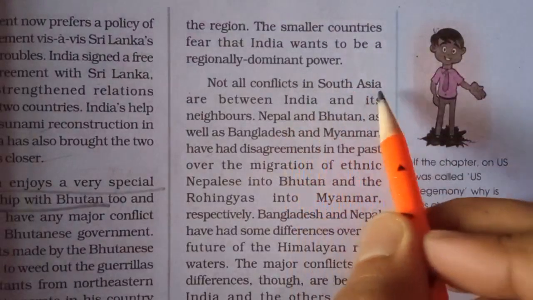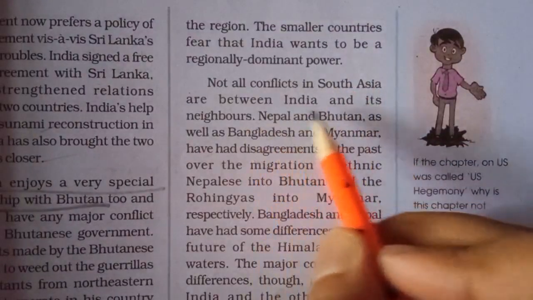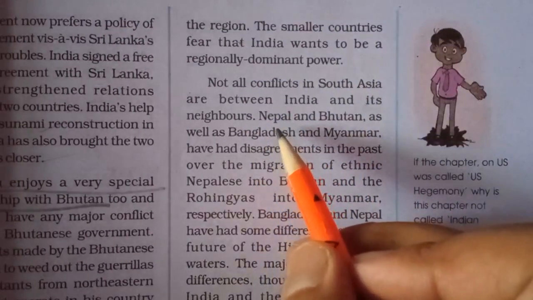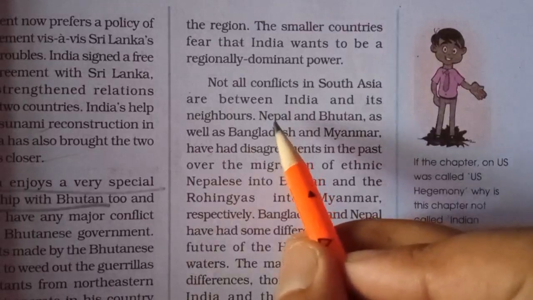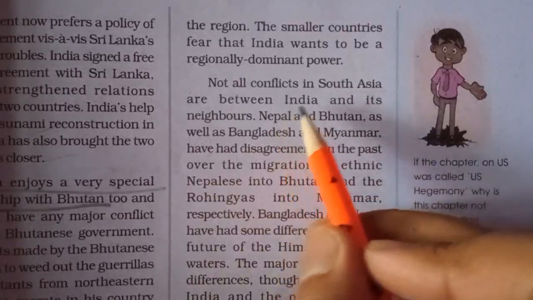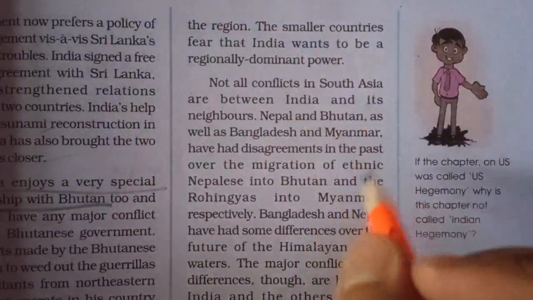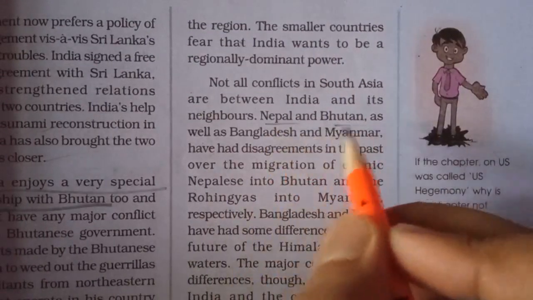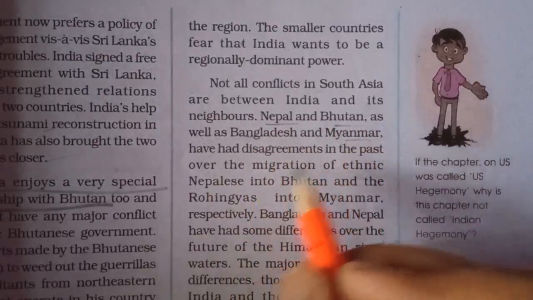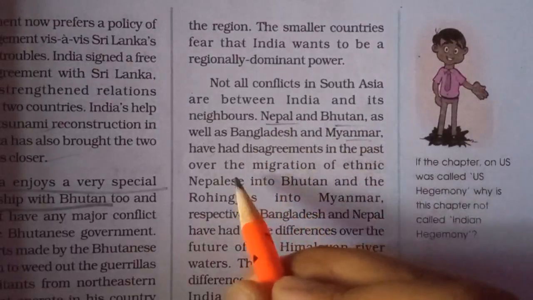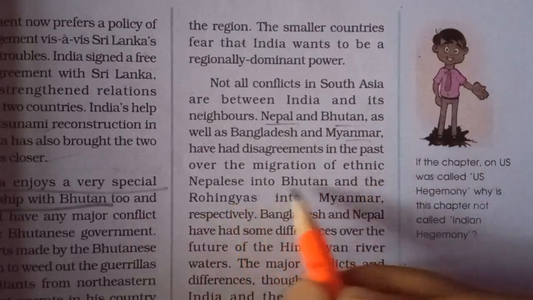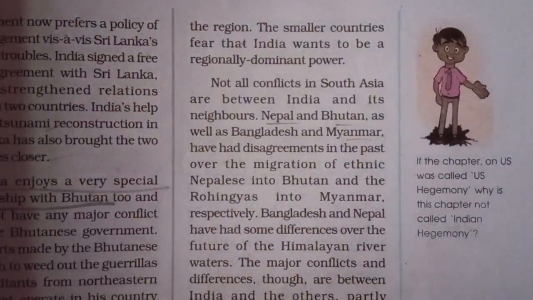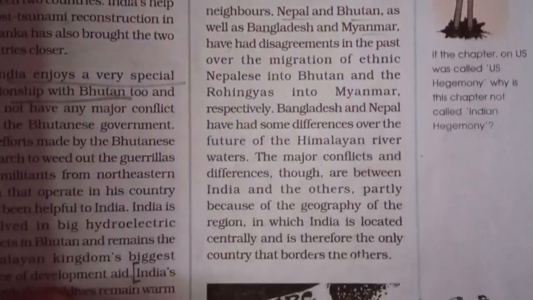Not all conflicts in South Asia are between India and its neighbors. If we were talking about areas of conflict, differences or cooperation, we saw only India and the other countries. But apart from India, there are other conflicts also. There are areas of differences between Nepal and Bhutan, as well as Bangladesh and Myanmar. They have had disagreements in the past over the migration of ethnic Nepalis into Bhutan and the Rohingyas into Myanmar. So these countries also have some conflicts going on in these regions.